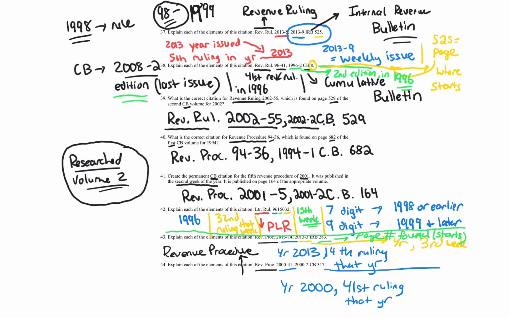that year. Now we got the cumulative bulletin reference, so it's a little bit different than the IRB. So the 2000-2, that is the cumulative bulletin 2nd volume of the 2000 reference year. So 2000 year. And then finally our last part, and then we are done. It starts on page 317. And we are officially done.